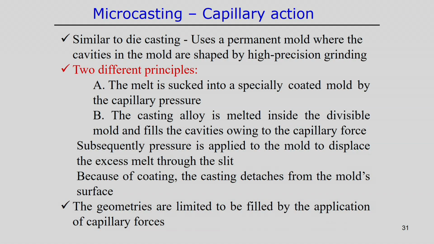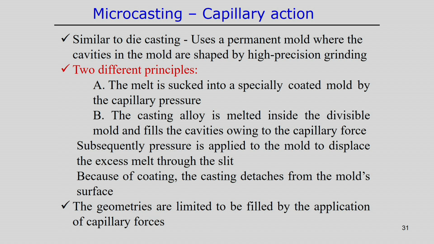In the other way, the casting alloy is melted inside the divisible mold and fills the cavities according to the capillary force. Both ways, the capillary action based microcasting process can be developed, but of course in these cases it is necessary to apply subsequent pressure to the mold, so that the excess is displaced and comes out through the slit.